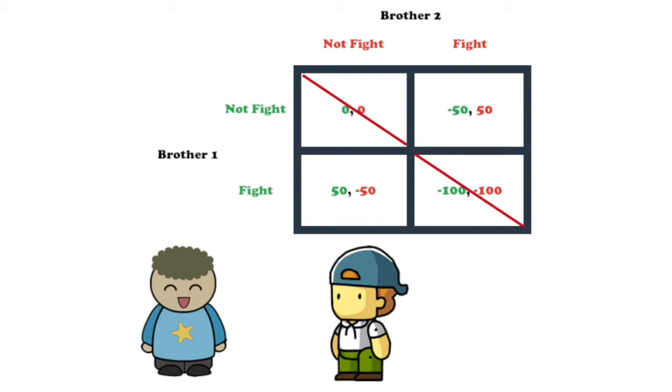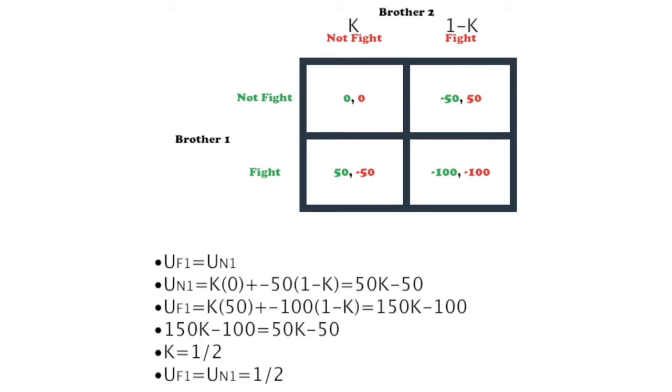What we don't learn from a pure strategy, however, is how many times each outcome is played. We can do so by using a mixed strategy. The utility of brother 1 choosing to fight is represented by UF1, while the utility of him choosing not to fight is UN1. Both of these are written as a function of K, which is a mixed strategy of brother 2 to fight. Some percentage of the time, brother 1 will choose not to fight, represented by K. In one outcome, he receives a payoff of 0, and so we multiply this by K. However, in the other outcome, he receives a payoff of minus 50, and the probability of this occurring is 1 minus K, and so we also multiply these.